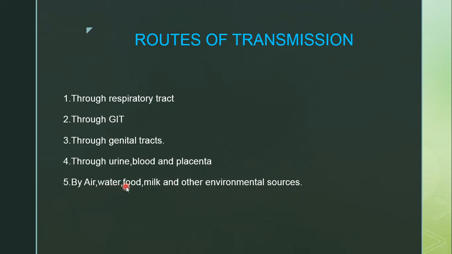For each virus, the route of transmission will be different. So these are the five routes of transmission which will transfer the virus from one body to another body or from the environmental source to the person's body.